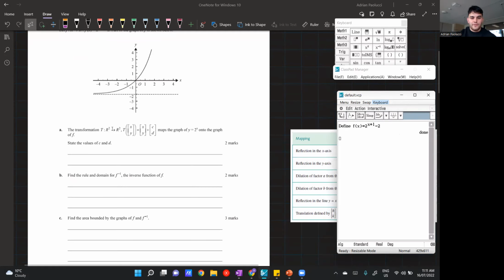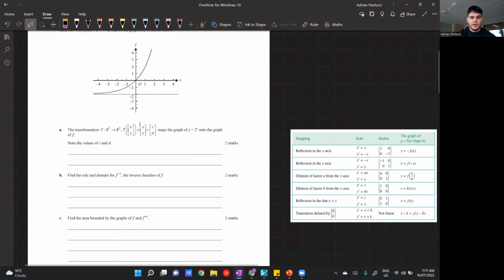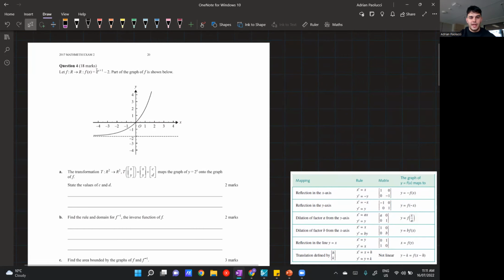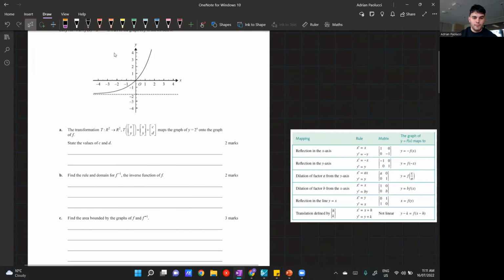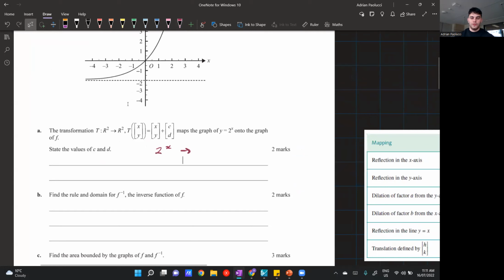Now, part A says we have a transformation, and it gives us the transformation notation that defines this T. And it says it maps y equals 2 to the power of x onto our graph of f, which is 2 to the power of x plus 1, minus 2. Now, it might seem a bit unclear from the words. What I like to do is write this out as transformation notation, as in what's my pre-image, or the function before I translate, and what's the post-image, or post-transformations. So it becomes this: 2 to the power of x becomes 2 to the power of x plus 1, minus 2.